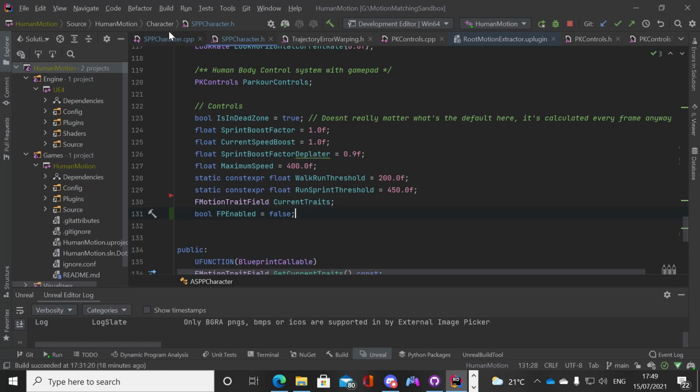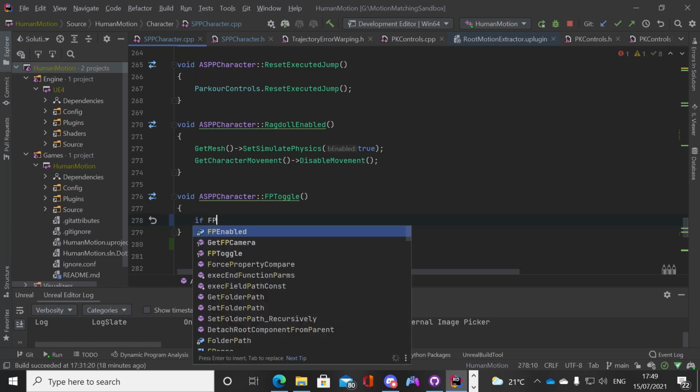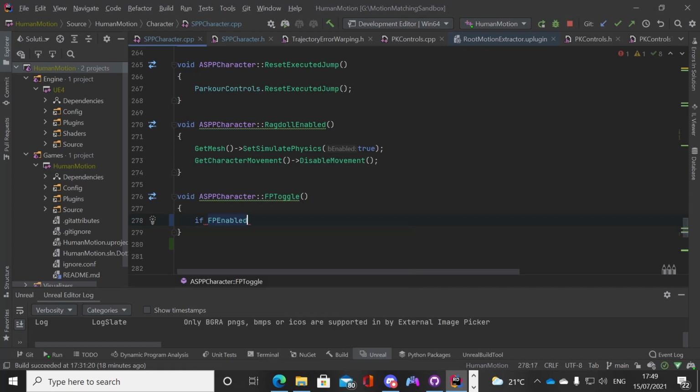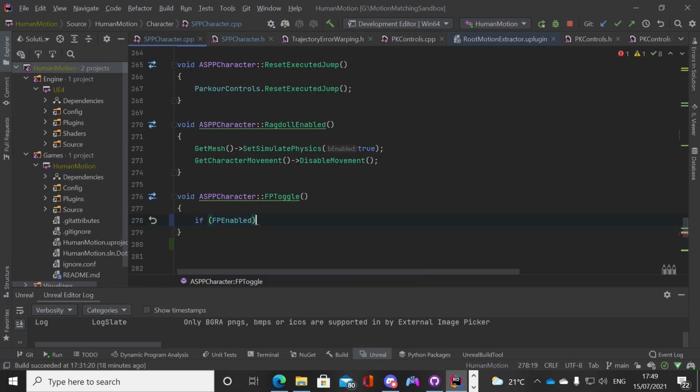Now in our SPP character blueprint, what we now want to do is say if the first person toggle, first person enabled, if this is equal to false, if first person enabled, so that basically means if that's true, because it's like if true do this.